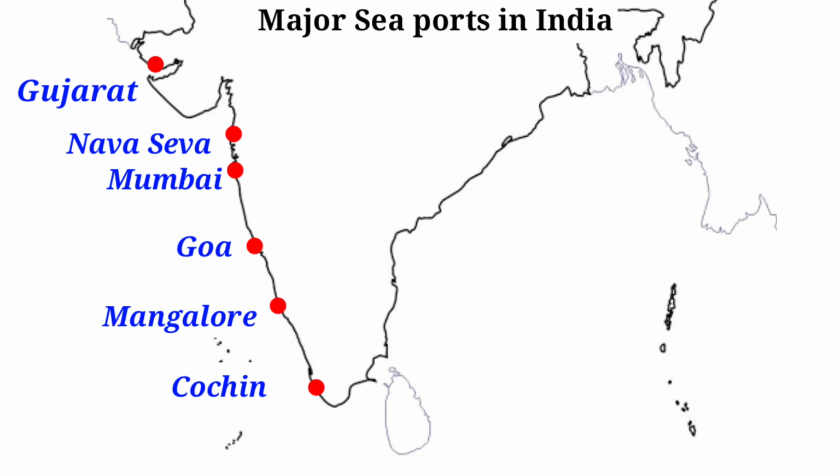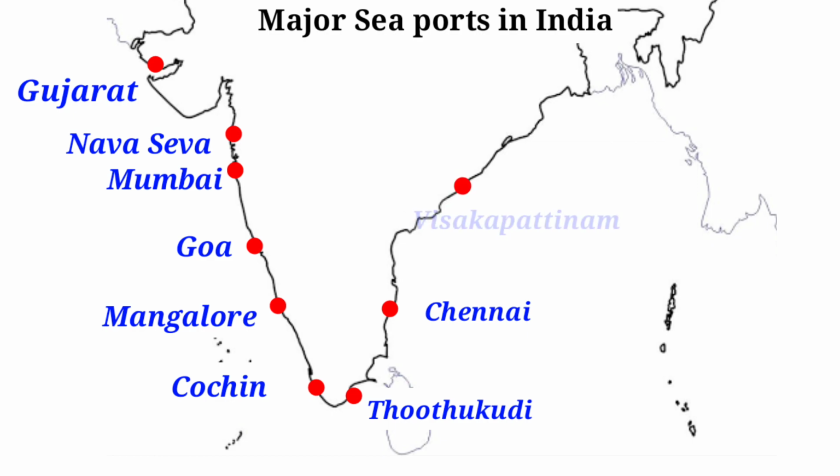Now we are going to mark east coastal areas seaports. Here tip of India, Thoothukudi. Then easily we can mark Chennai. Then here Visakhapatnam. Up of this Silica Lake, Paradeep. One small curve is there, no?